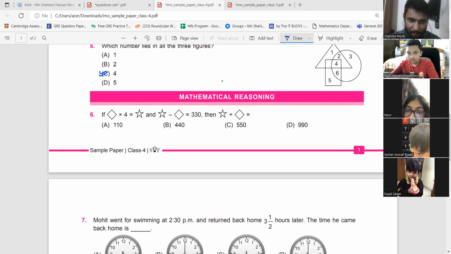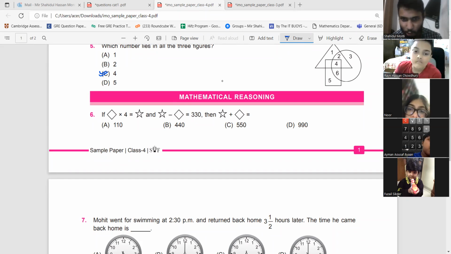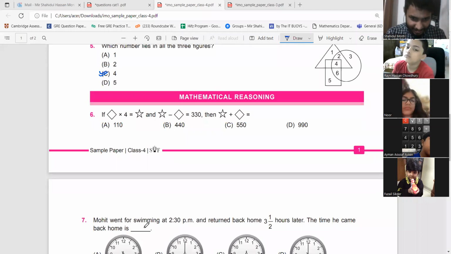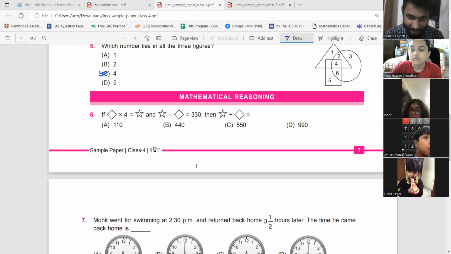A diamond multiplied by 4 is equal to a star, and star minus the diamond is equal to 330. Then star plus diamond is equal to what? This is a good question. Did anyone give me an answer?